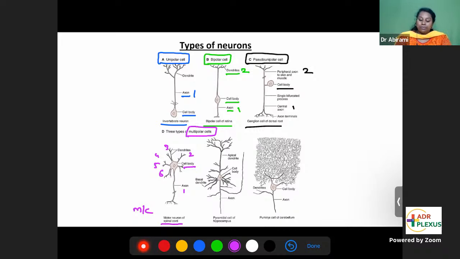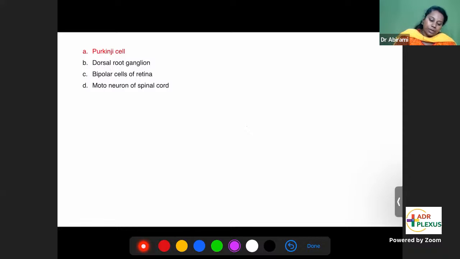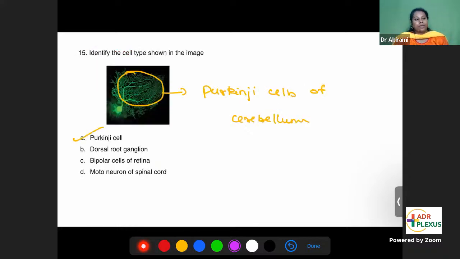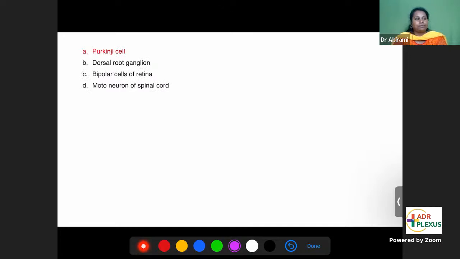Other variants of multipolar type: pyramidal cells of hippocampus, they also have multiple processes. Purkinje cell of cerebellum, this is what we are saying now. From the cell body, one axon and multiple dendrites. Dendrites again divide into diffuse dendritic connections. So this type of diffuse dendritic connection is typical of Purkinje cell of cerebellum. That's what we are learning. That's what is the question. The answer is A, Purkinje cell of cerebellum.